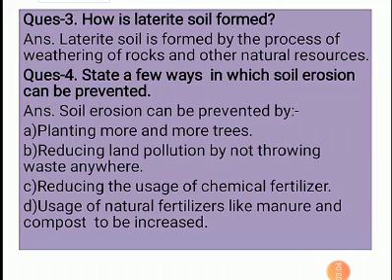Next is reducing the usage of chemical fertilizers, as usage of chemical fertilizers may increase the quantity of the crop, but it will decrease the fertility of the soil. So in place of chemical fertilizers, we should increase the usage of natural fertilizers like manure and compost.